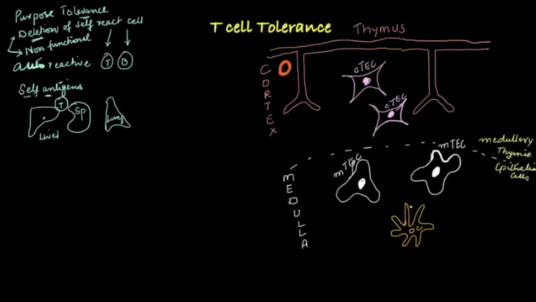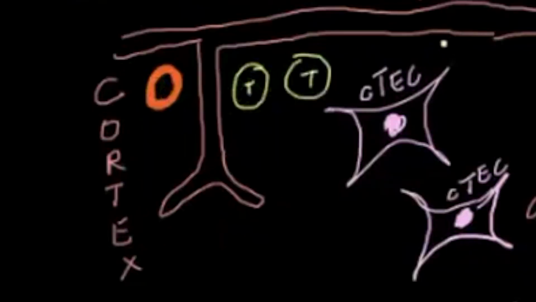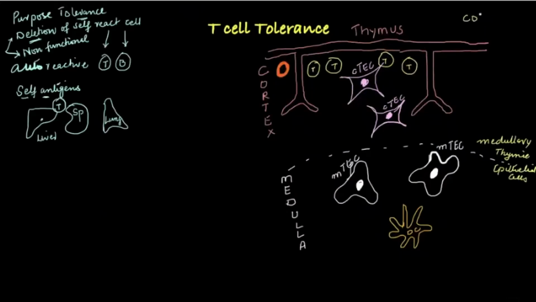And then these are the dendritic cells in the medulla. This is a blood vessel, and from this blood vessel the immature T cells will come here. So these are immature T cells that have come here. Now they are in the cortex. They are all without any CD4 or CD8.